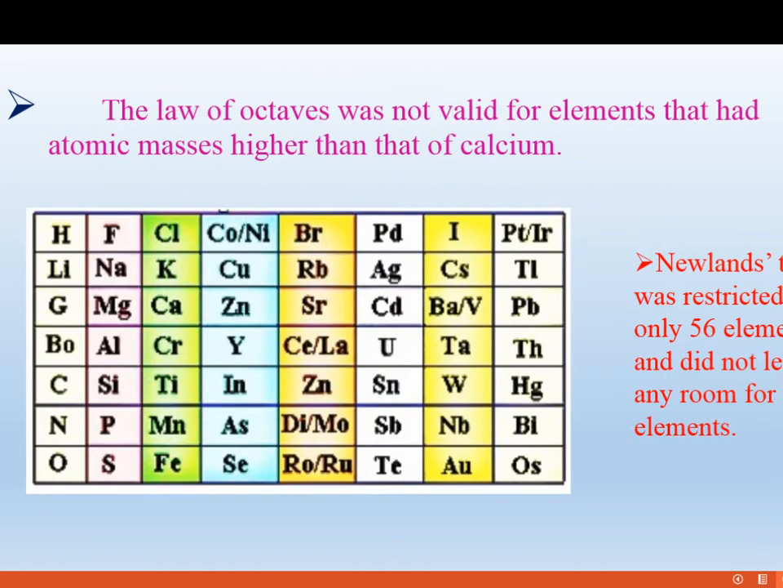The third one is that it is not valid for elements that have atomic masses higher than that of calcium. We can arrange the elements based on the octave only up to calcium. Elements with atomic mass higher than calcium are not arranged in a correct manner. This is the third limitation. The next one is that Newland's table was restricted to only 56 elements. At that time the number of known elements was 56, so there was no place for new elements. This is the next limitation of this method.